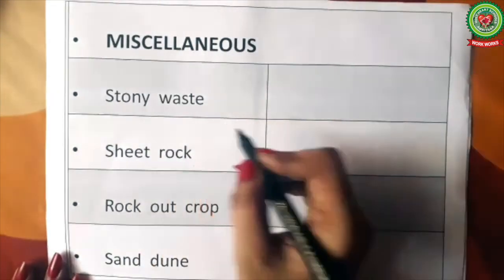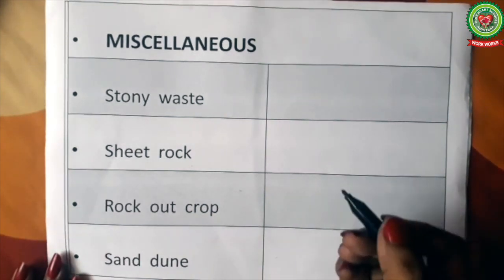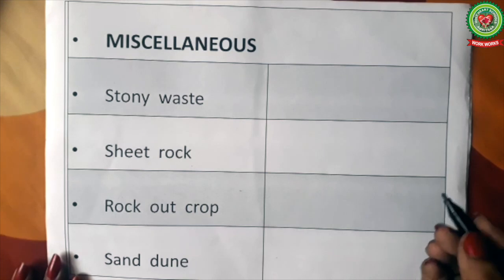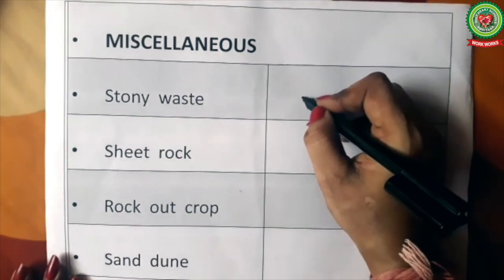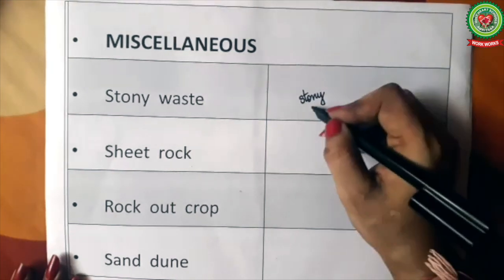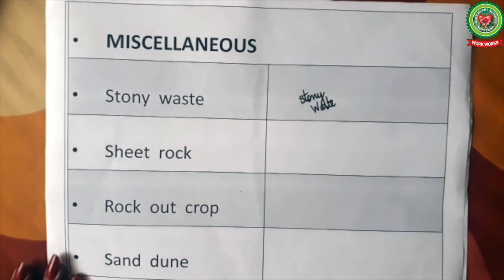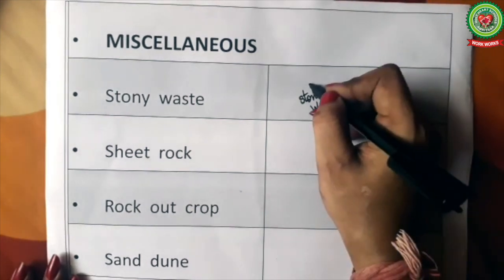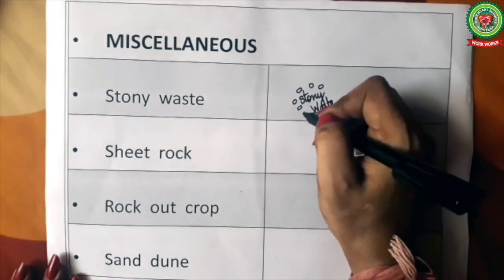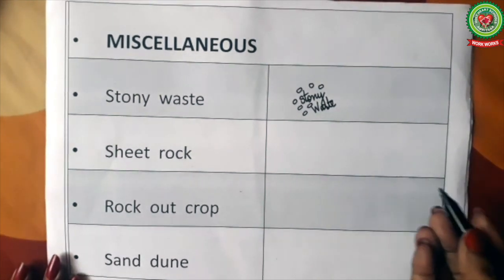Next we have stony waste. Stony waste is the land which is mostly covered with rock, boulders and stones where cultivation is not possible. On the map it is printed as stony waste in black color like this, and black circles are used of different sizes to show the rocks and boulders. So it is stony waste.